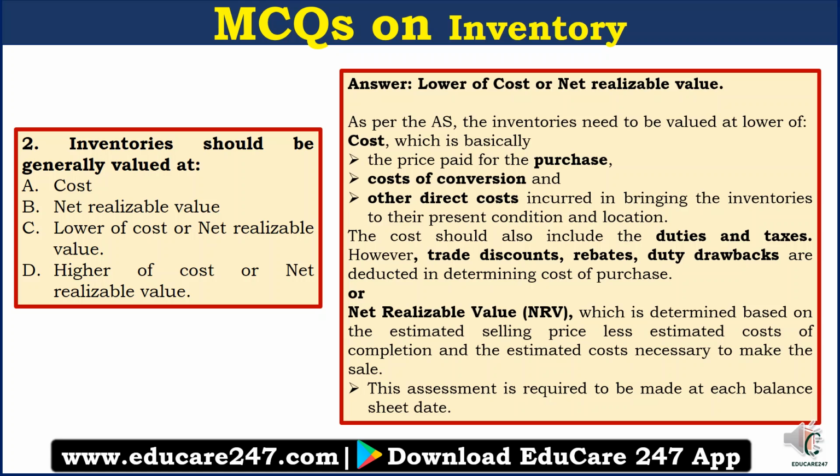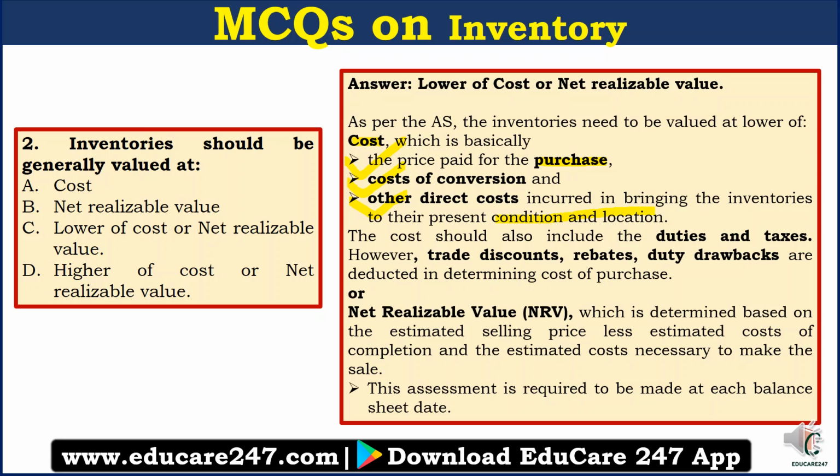As per the accounting standard, inventories need to be valued at lower of cost, which is basically the price paid for the purchases, the cost of conversion, and other direct costs incurred in bringing the inventories to their present condition and location.